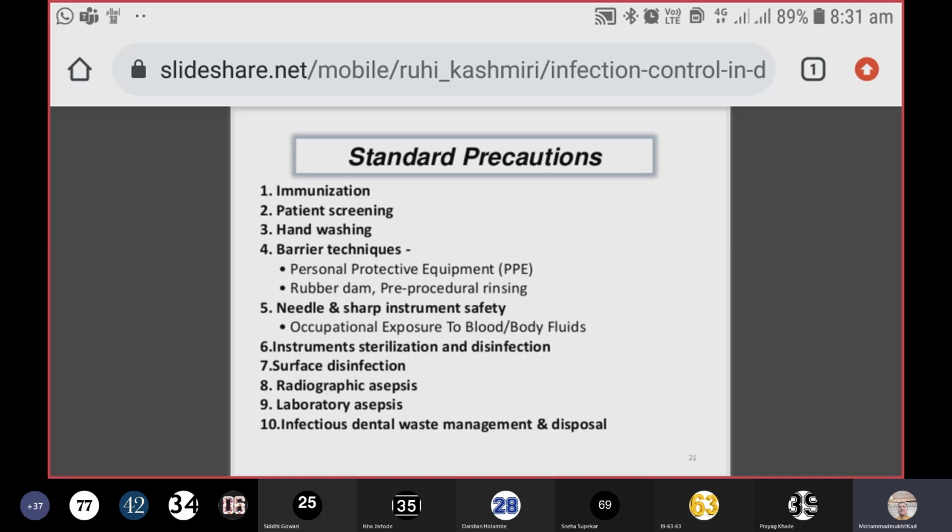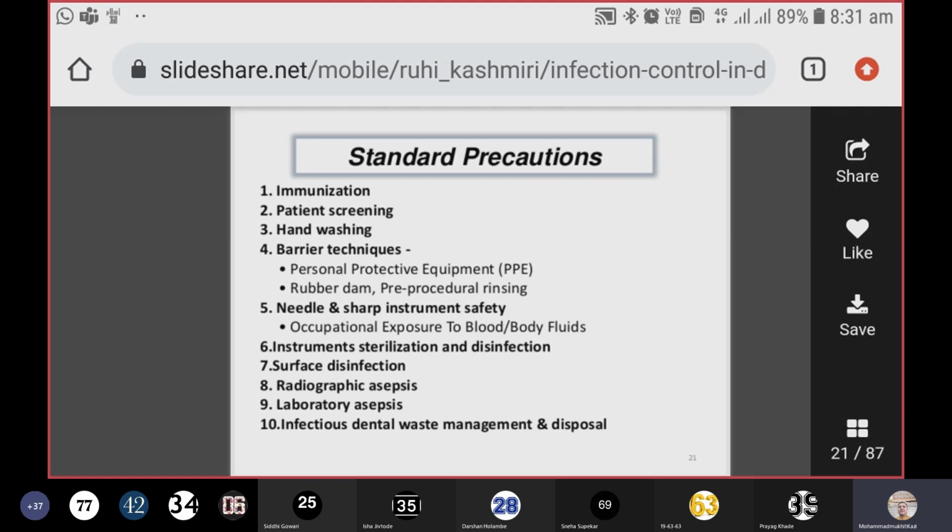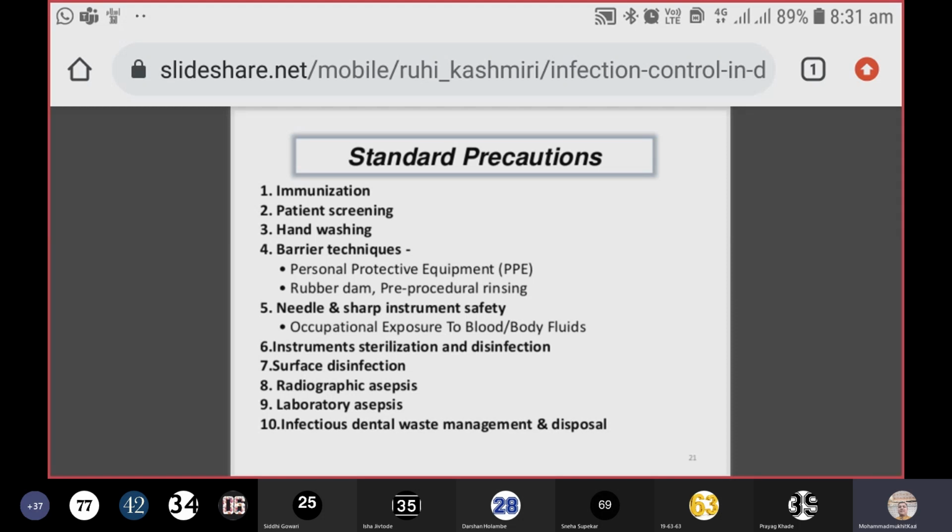So you have to take these standard precautions. Hand washing, very important, cost effective. It doesn't require much instrumentation. It doesn't require much cost. You just have to follow the 20-second protocol.